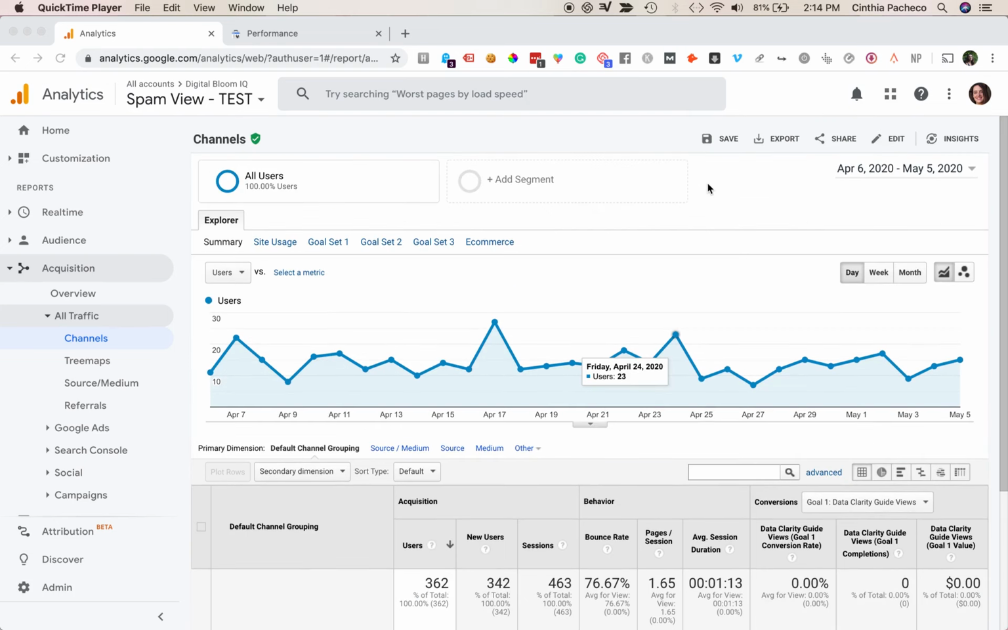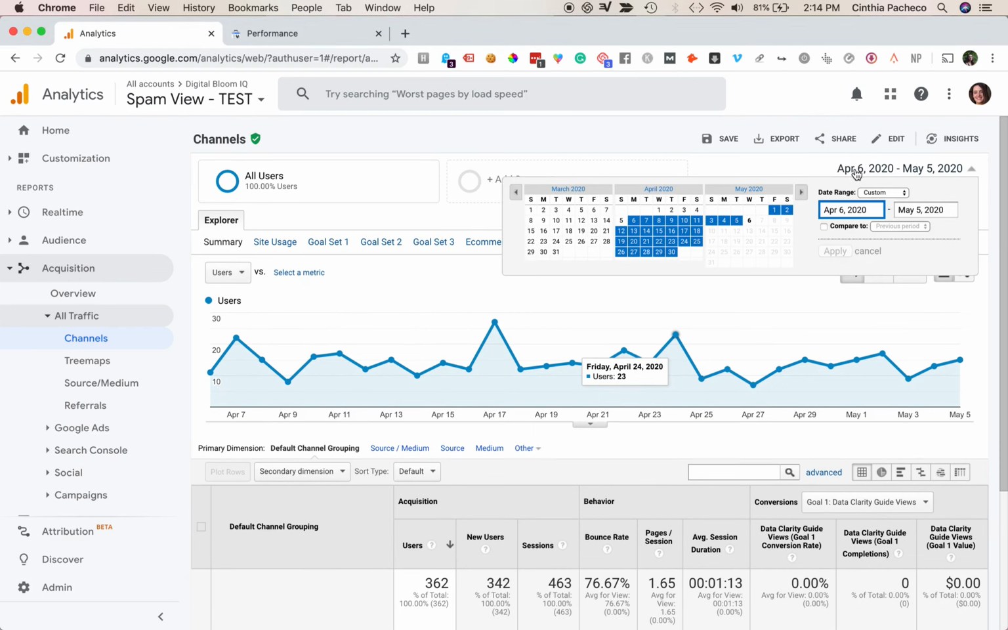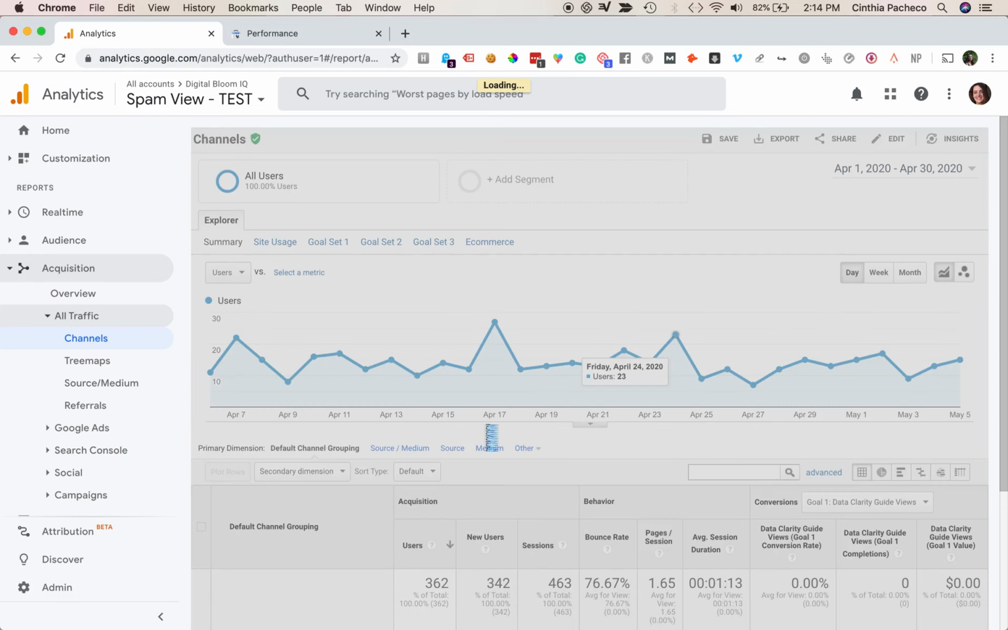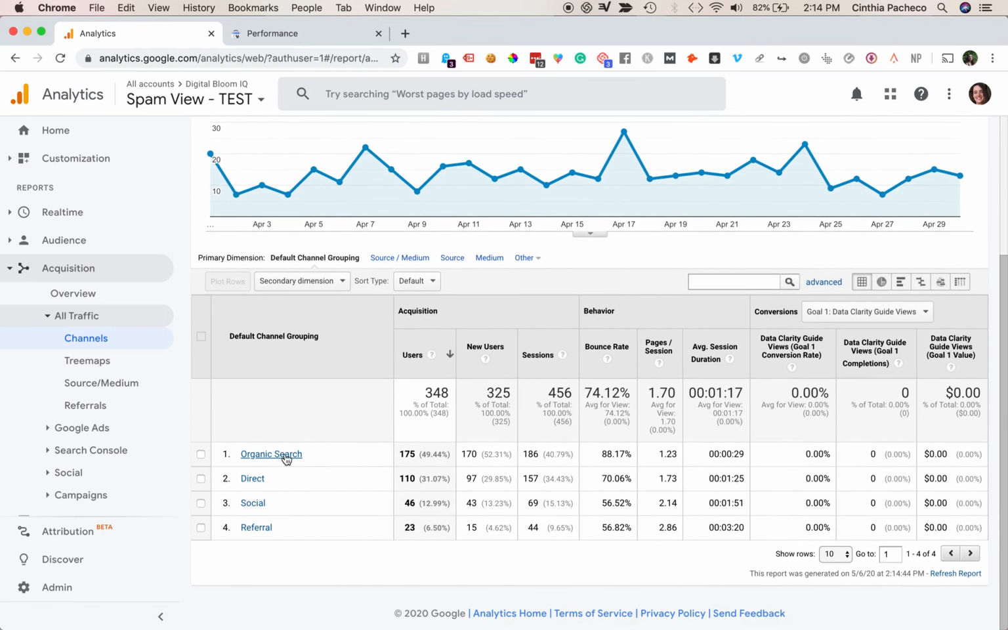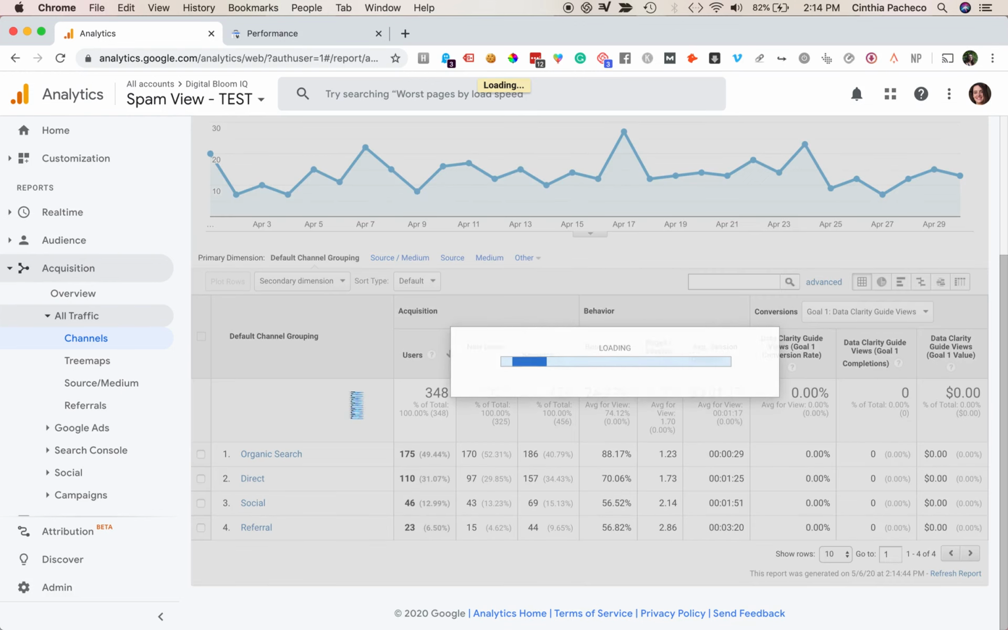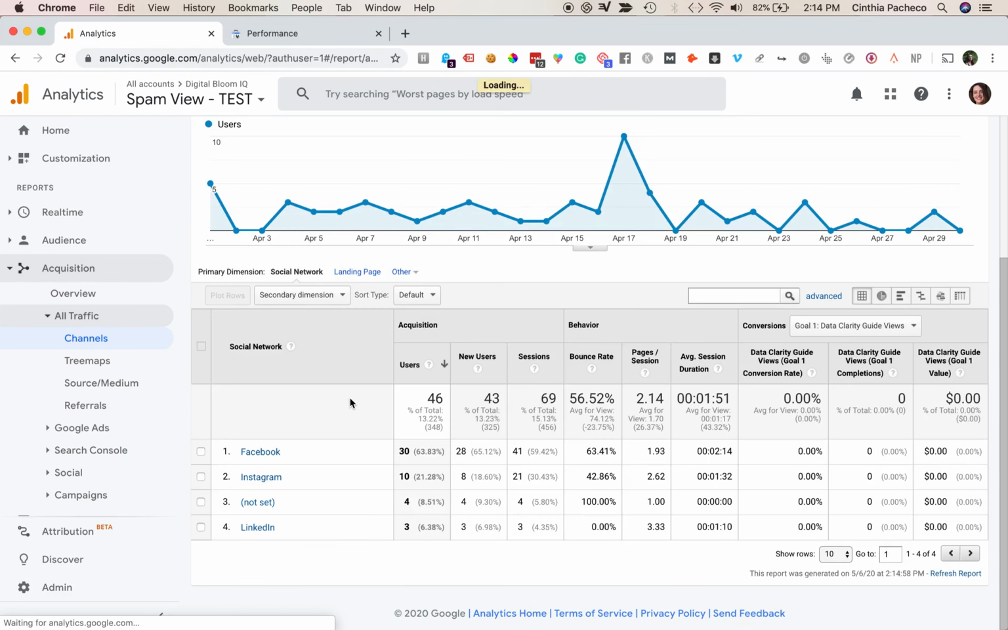The first thing I want to point out is that I made sure the dates are in the last 30 days. I can get more specific here and just select April if I really want to. And so I look at these values. First I look at the high level, and then I might click into one of these and look at what's going on.